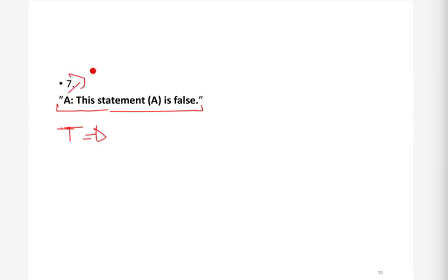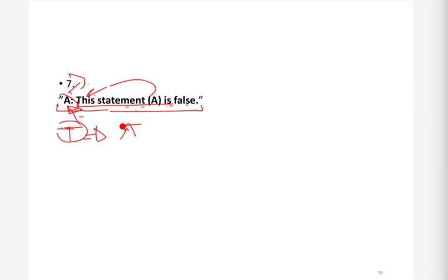So if we assign true to this sentence, then what will happen? Since A is true, this thing is true, and this thing is saying that A is false. So as soon as we assign true to A, automatically it will make it false, because we are saying that A is true, so this must be true, and this is saying that A is false. So as soon as we assign true, it will make it false, right?